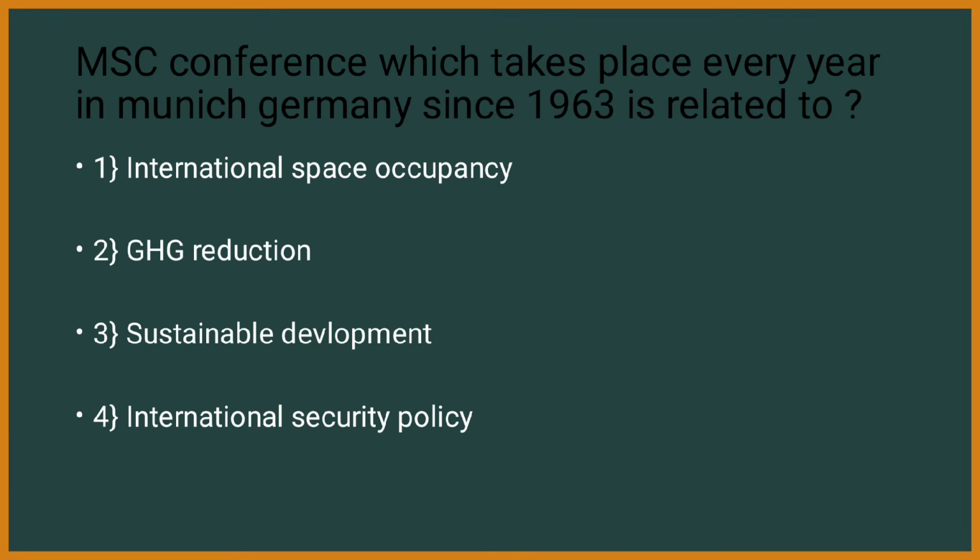The MSC conference, which takes place every year in Munich, Germany. If you know the abbreviation of MSC, you can answer this question. Since 1963, it is related to: first, international space occupancy, or greenhouse gas reduction, sustainable development, or international security policy. The Munich Security Conference, as it is called, the MSC Conference, takes place in Munich, Germany since 1963, and is related to international security policy.